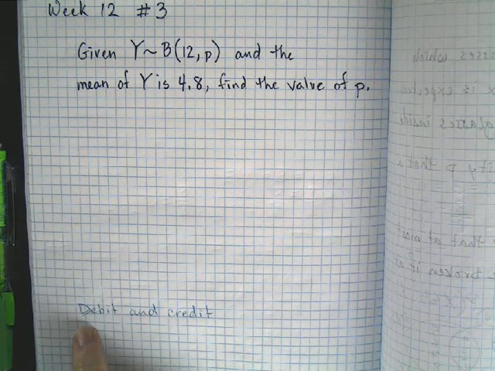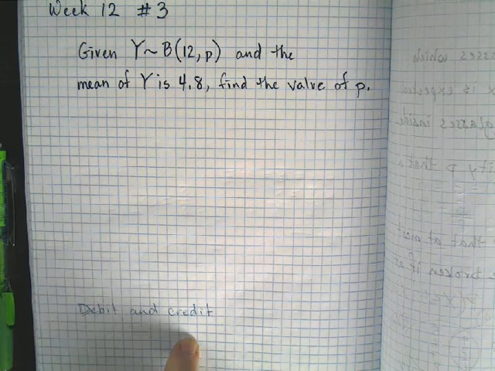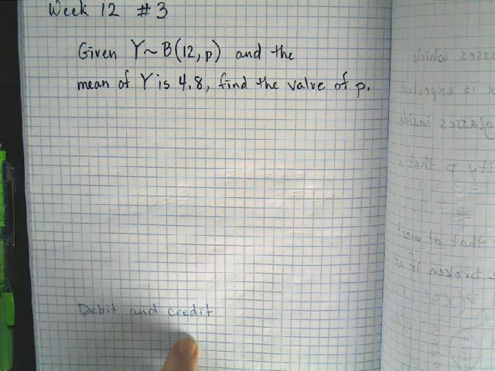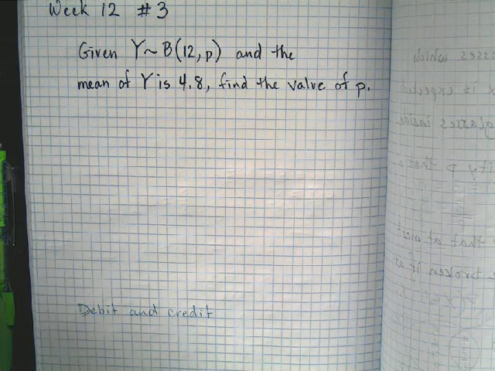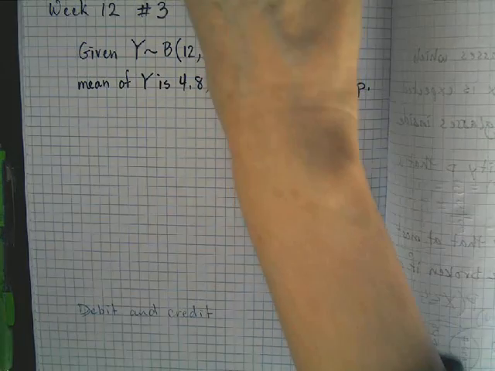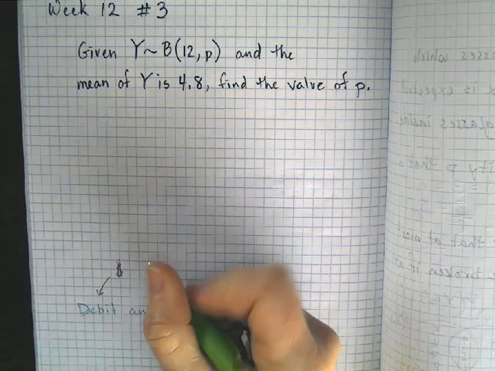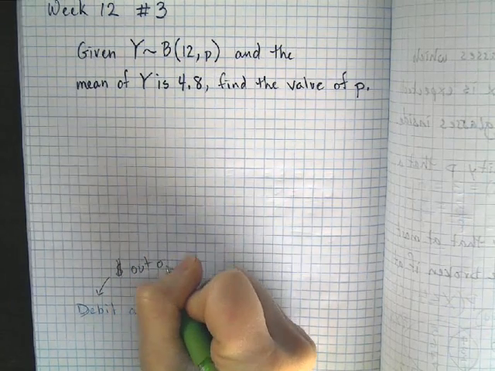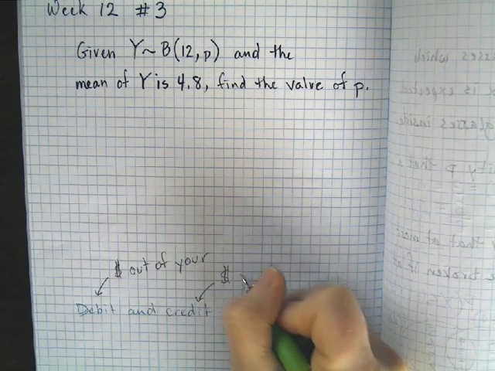So yesterday, the thing that most people seem to be confused about, what is a debit and what is a credit? So yesterday's adulting problems were basically about balancing a checkbook and being able to make a budget. So balancing your checkbook, being able to look at your bank account and know what things mean is really important. So a debit is money coming out of your account, money out of your account. And credit is money going into your account, into your account.